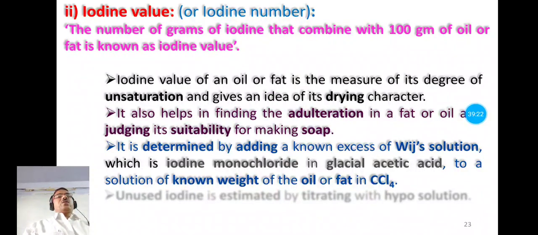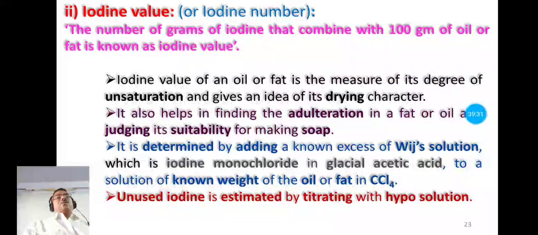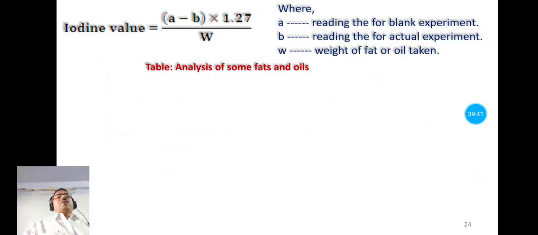So Wijs solution is nothing but iodine monochloride in glacial acetic acid, and the unused iodine is estimated by titrating with hypo solution. This is the procedure given to determine the iodine value.